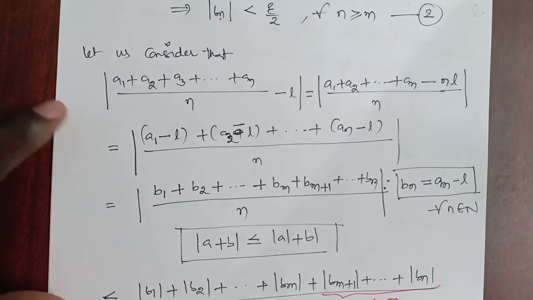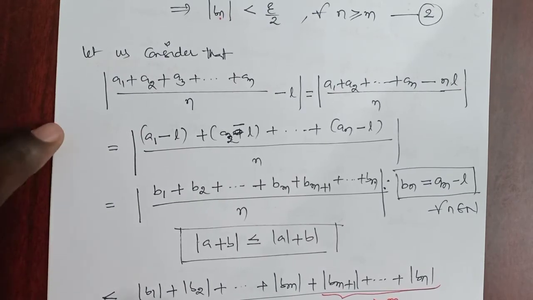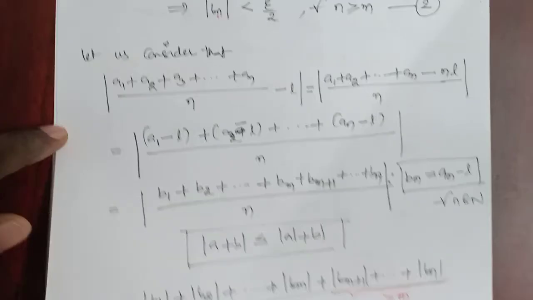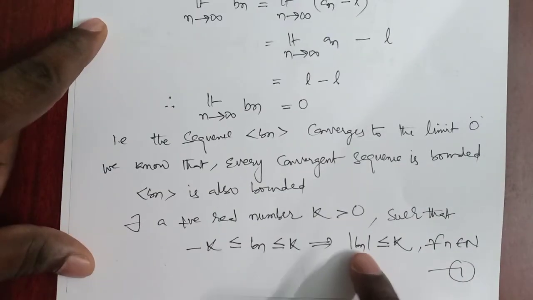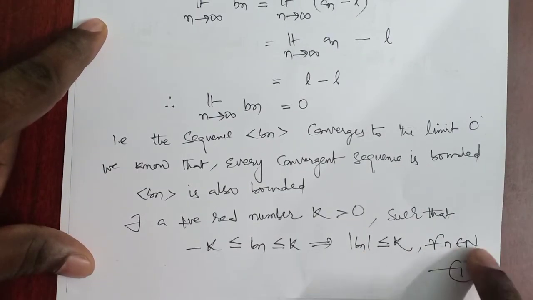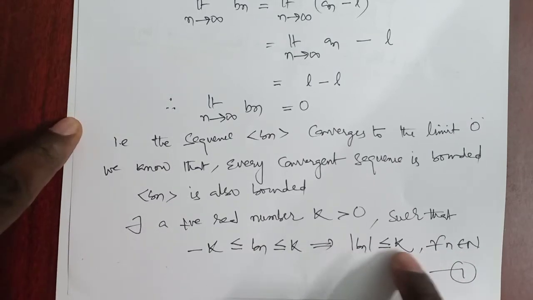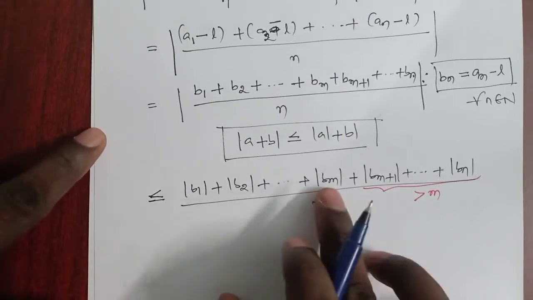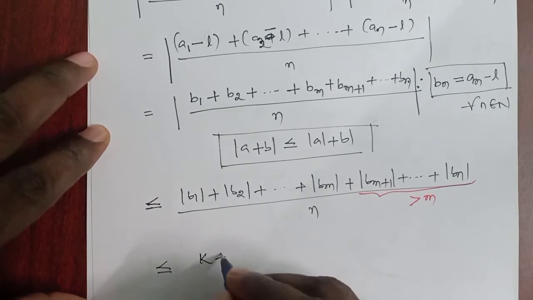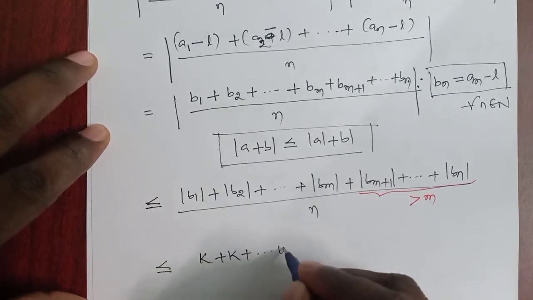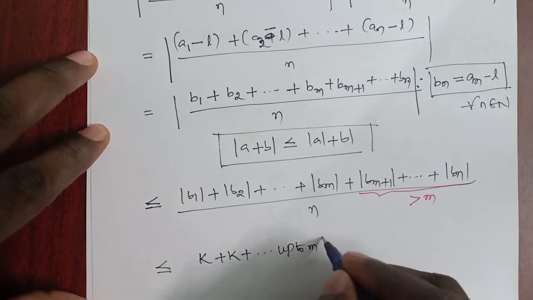Okay, now see, modulus of b1 plus modulus of b2 plus and so on modulus of bn. So from the bounded condition, modulus of bn is less than or equal to k for all n belongs to natural numbers. For every term, modulus of bn is less than or equal to k. So that I write like this. So it is nothing but k plus k plus k up to m terms